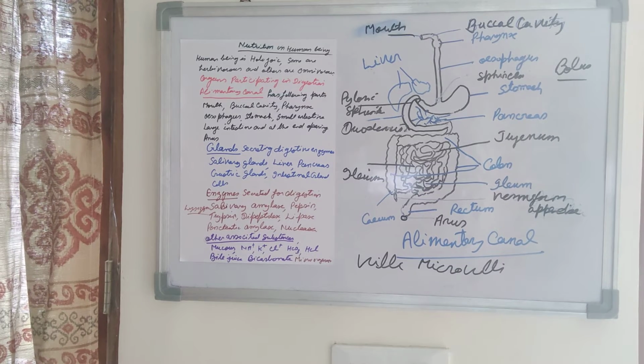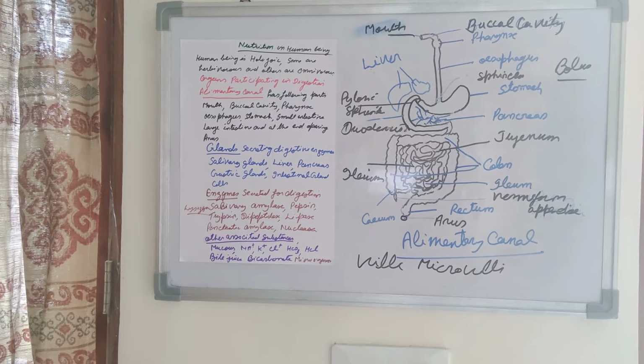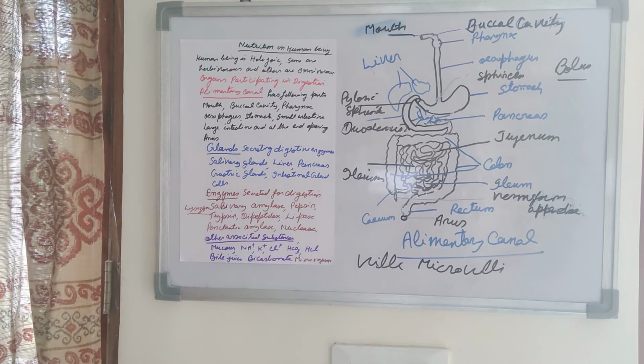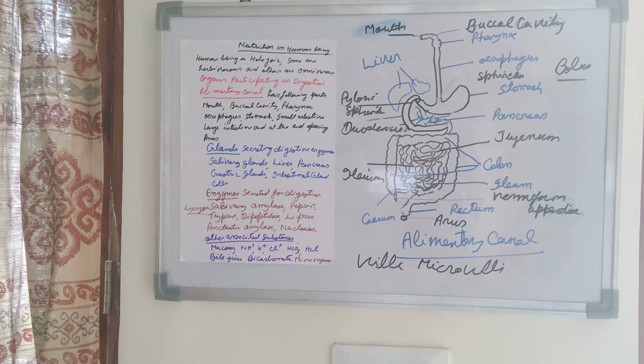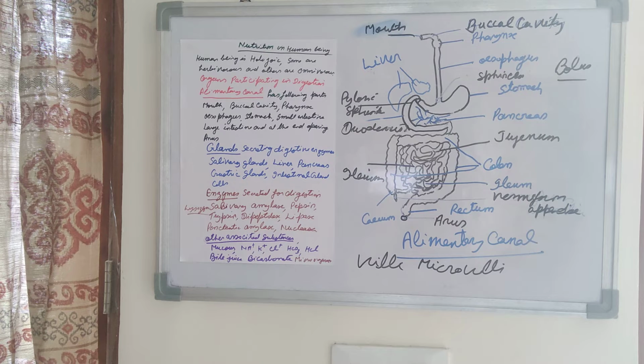The small intestine has finger-like projections called villi. Villi bear further small hair-like extensions called microvilli. Their function is to increase the surface area for absorption. Digested food and water is absorbed in the duodenum and ileum.